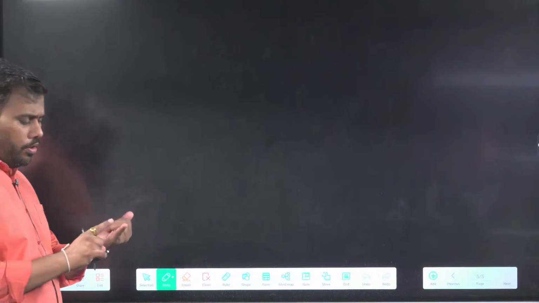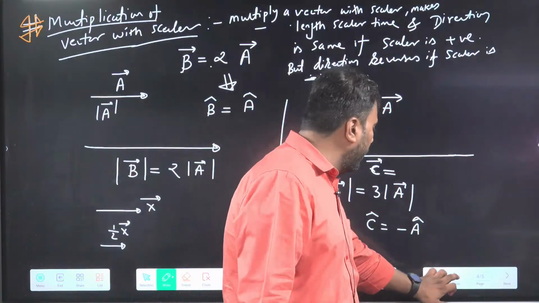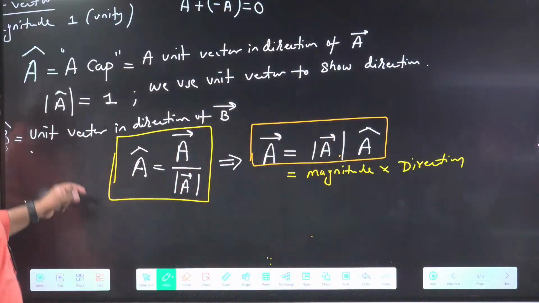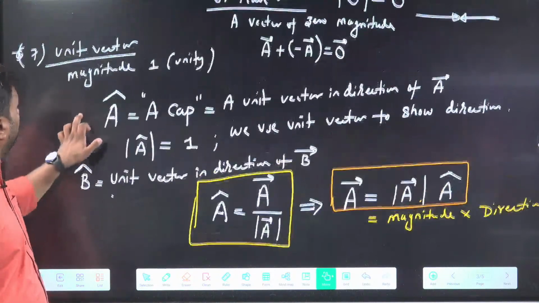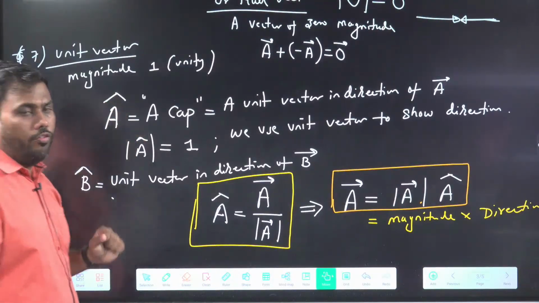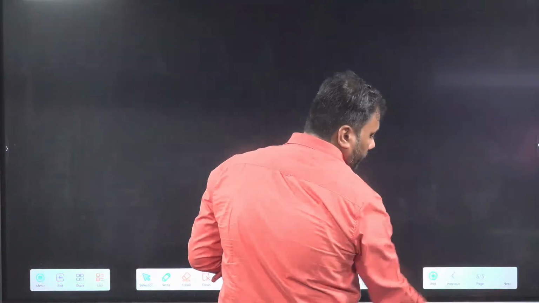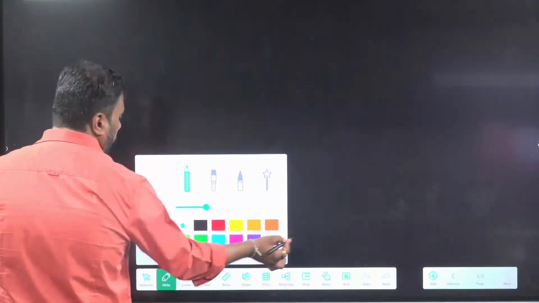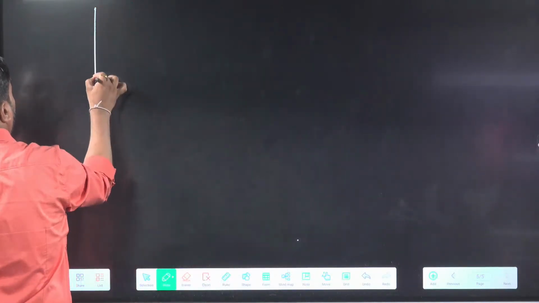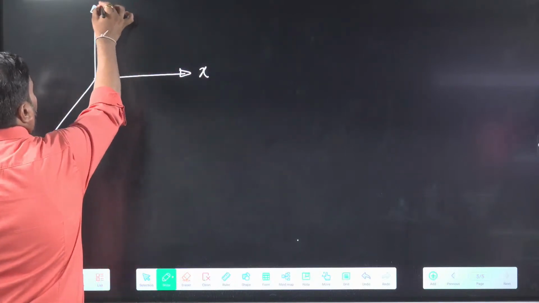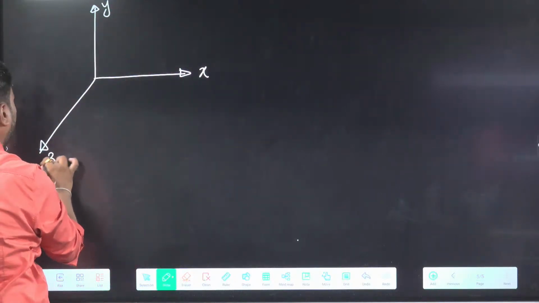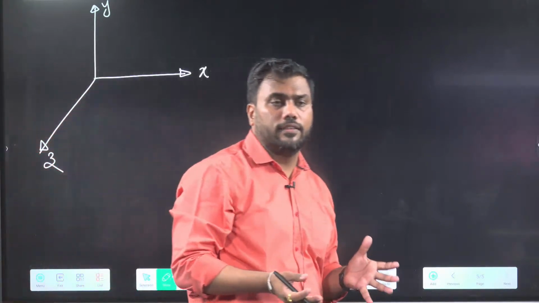So we have discussed vectors, types of vectors, and before multiplication of a vector with a scalar, we covered unit vector. Now we will discuss some special unit vectors: unit vectors in the direction of the coordinate axes. Write down unit vector in direction of coordinate axis. We have discussed earlier that we use 3 coordinate axes.